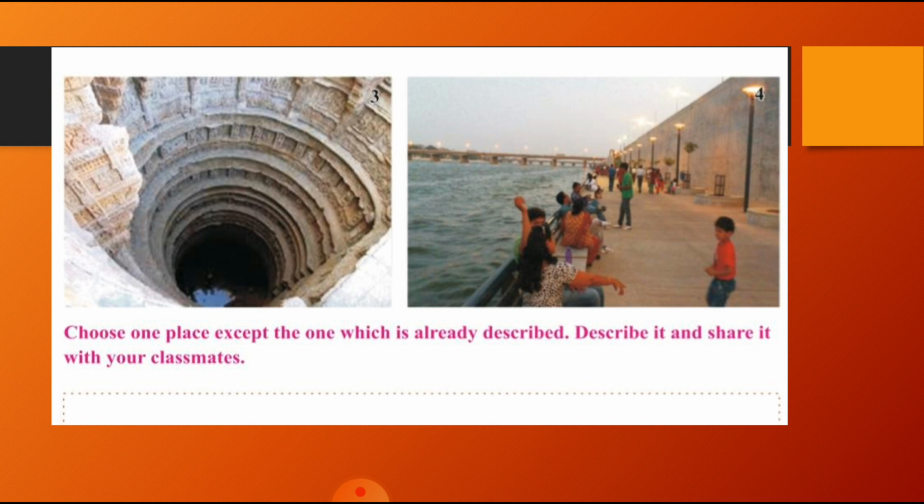So the municipal corporation got the idea, after visiting London and other countries, that the river can be well maintained and the banks could be a good visiting place for the native residents and visitors also. It is very well developed, the river is kept clean, and people go for a stroll and a walk every morning and evening, and it's a wonderful place for joggers. So in this we have seen all the pictures: the Somnath temple, the Siddhi Sayyid mosque, Rani ki Vav, and the Sabarmati river front.